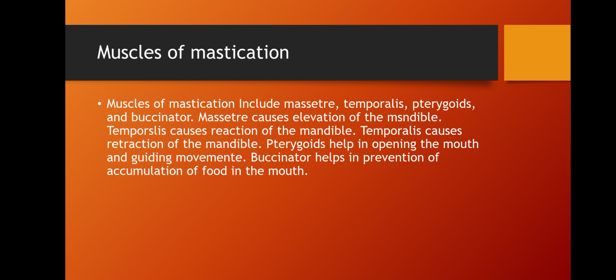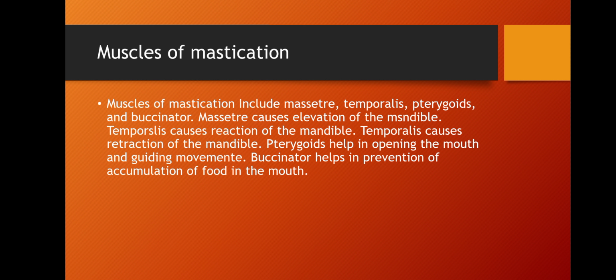And the temporalis causes retraction of the mandible, and the pterygoids help in opening the mouth and the grinding movement. So the masseter causes elevation of the mandible, and the temporalis causes retraction of the mandible.